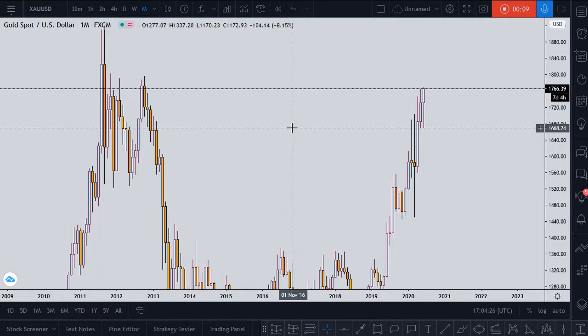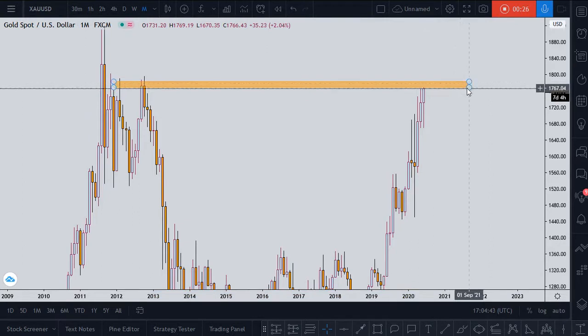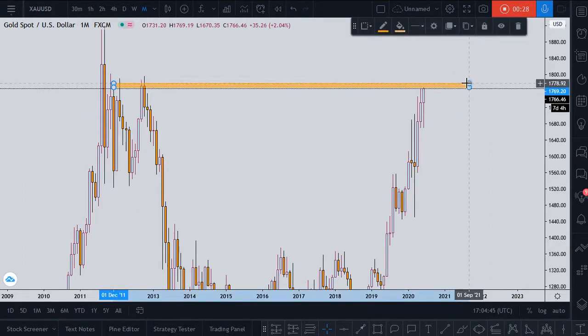Last time, if you remember, we discussed this pair and we discussed the bearish momentum for gold, but gold did not provide us any good confirmation for sell and went all the way bullish. So currently gold is at a monthly resistance. Monthly levels always get respected in different manners. So here we have a monthly level.